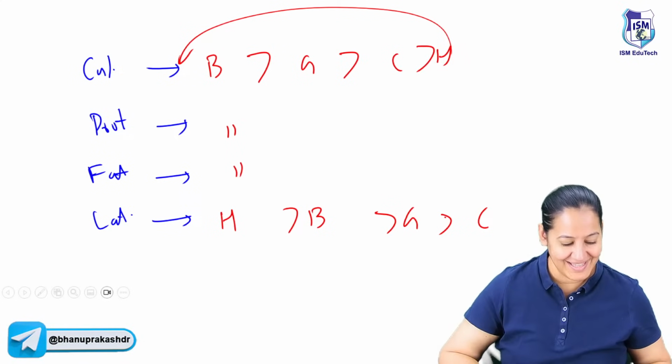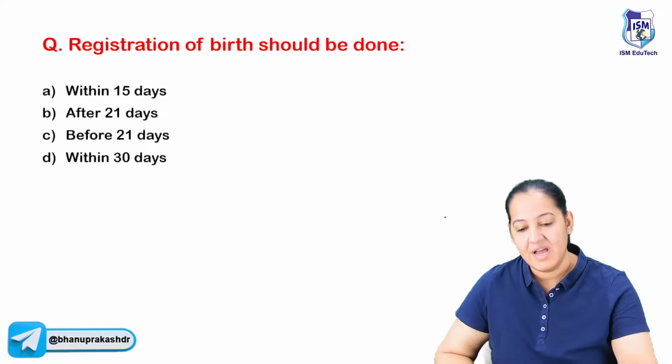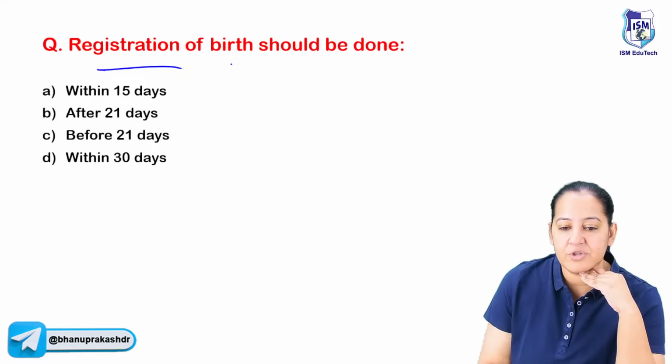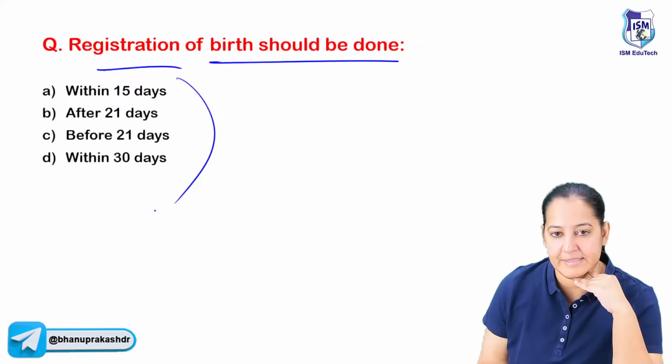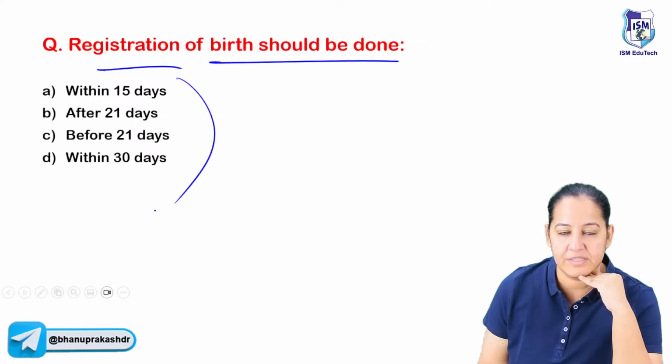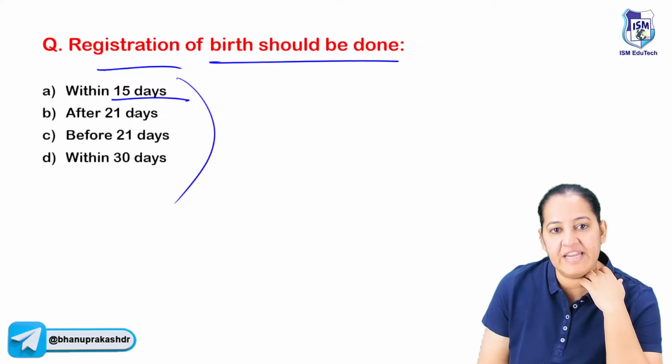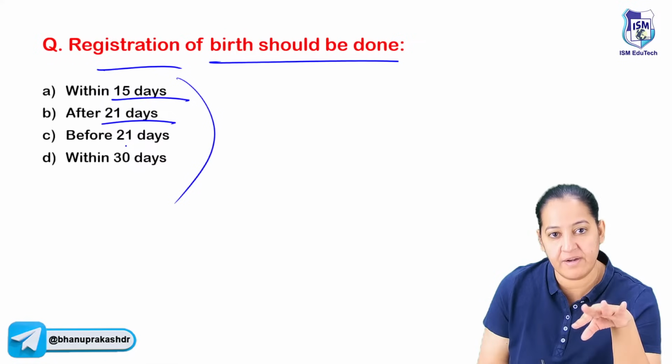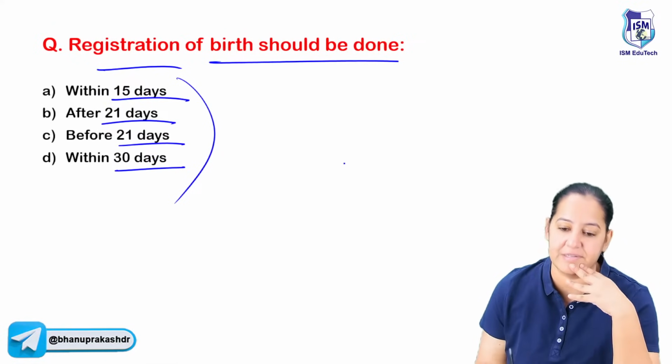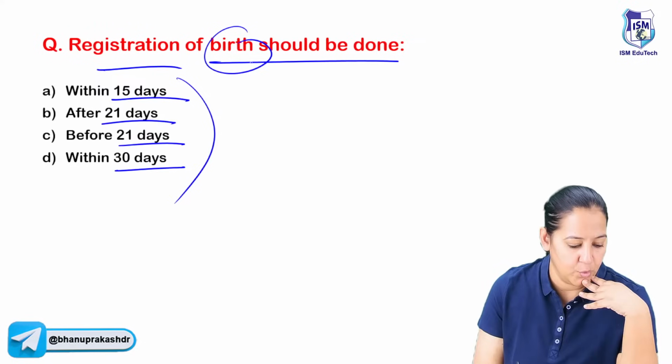Can we go ahead? Yes, I will provide the PDF after the session. The next question is in front of you. Registration of birth should be done within how many days, according to the rule, according to the civil registration law? Is it within 15 days, 21 days, after 21 days, before 21 days, or within 30 days? The registration of the birth. What is the correct answer?